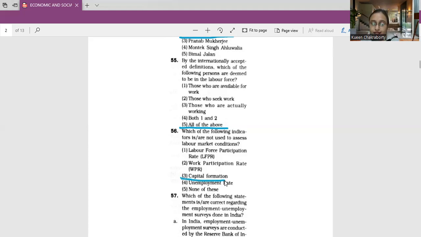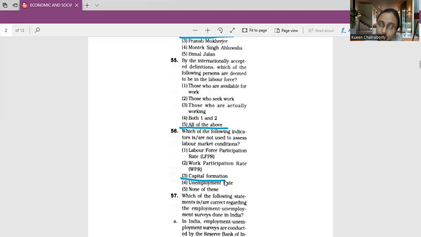Actually, let's eliminate the options one by one. The labor force participation rate, that is the LFPR, work participation rate, WPR, and the unemployment rate, that is the UR, are a few of the major indicators generally used to assess the labor market conditions. The LFPR is obtained by dividing the number of persons in the labor force by the total population.